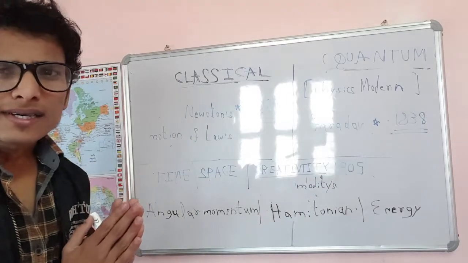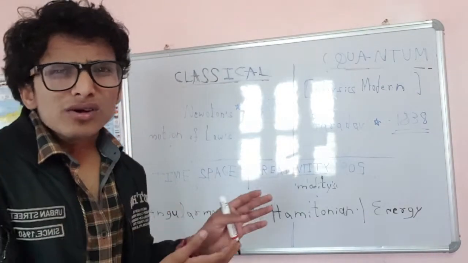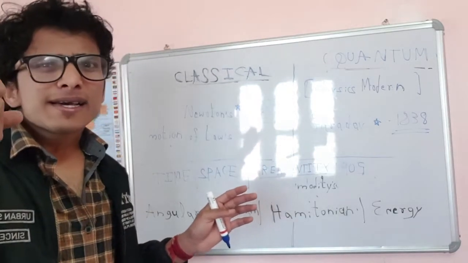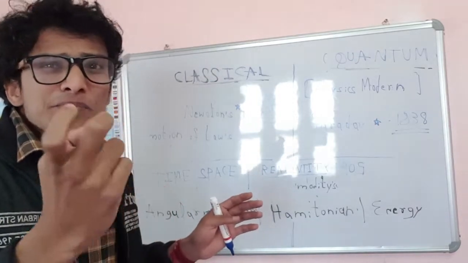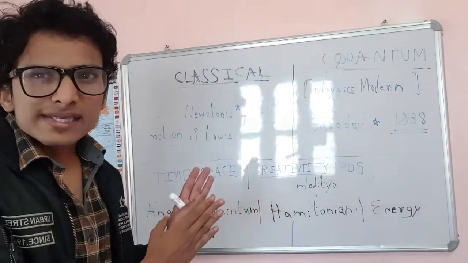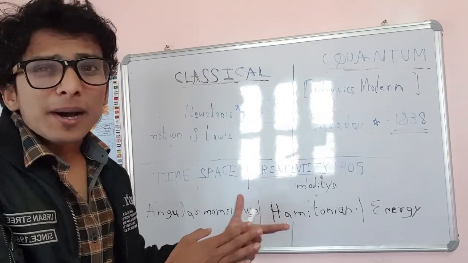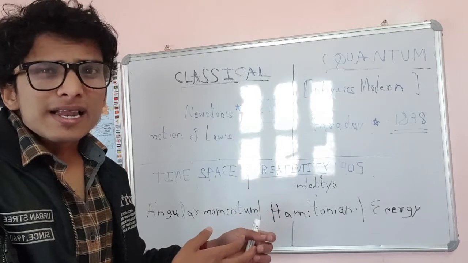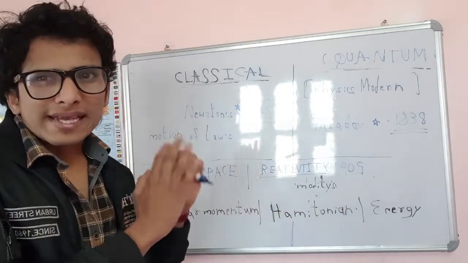Keep in mind this. In quantum mechanics, this is not disproved. Whatever our ancestor scientists told, conservation of momentum and conservation of energy, everything will be the same in quantum mechanics also. So this is the main pillar of our classical and quantum mechanics.